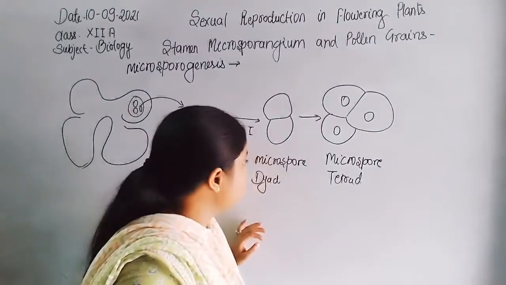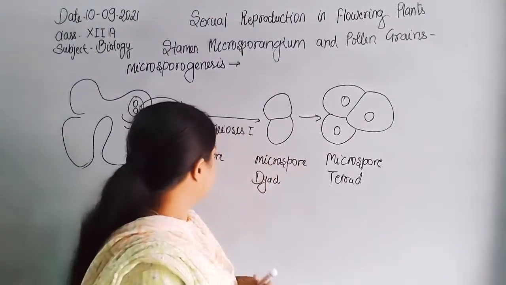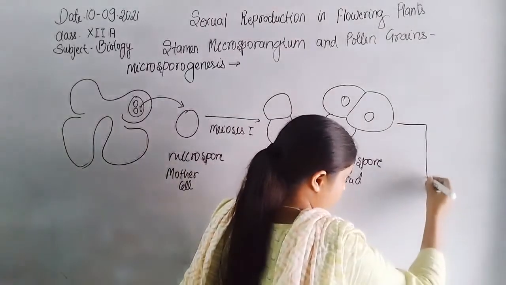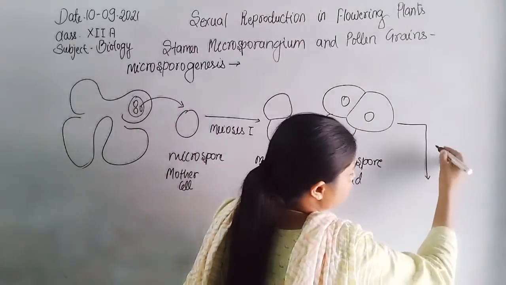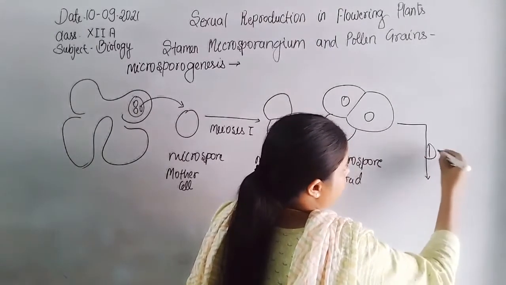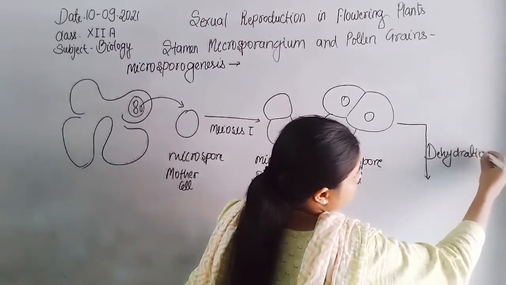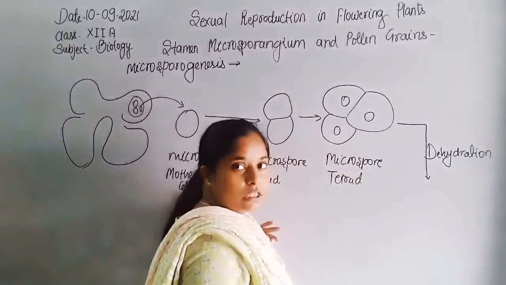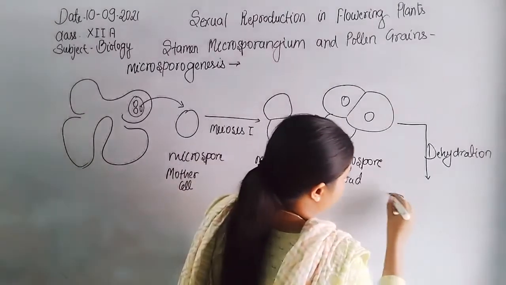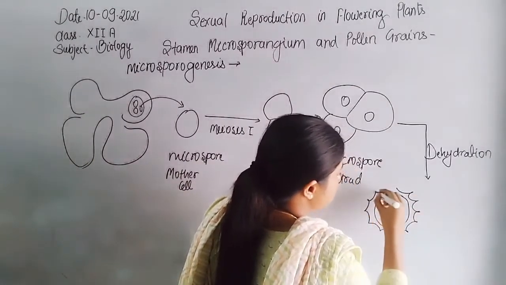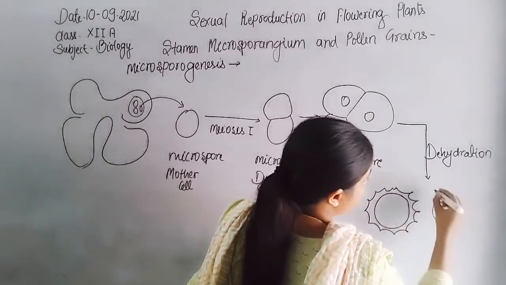So microspore tetrad formation occurs from the microspore mother cell. Then dehydration takes place, and after the dehydration all cells get segregated and are surrounded by the exine layer.